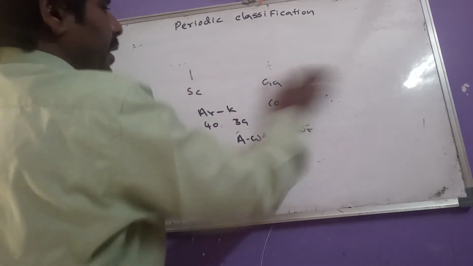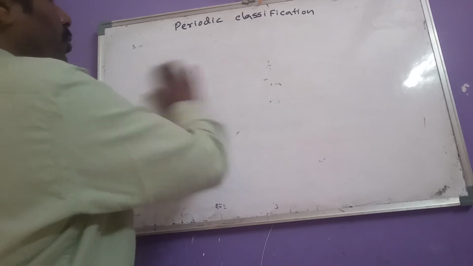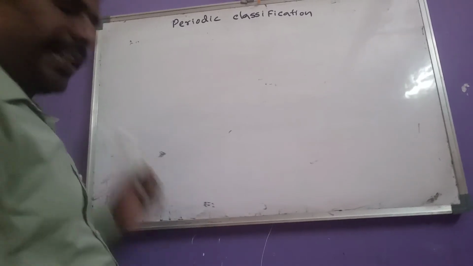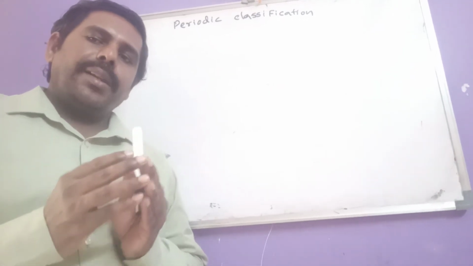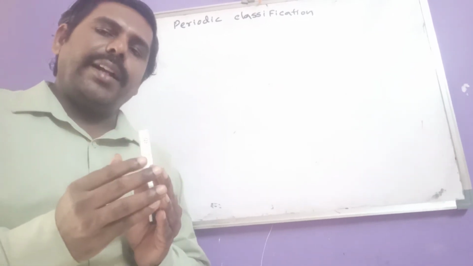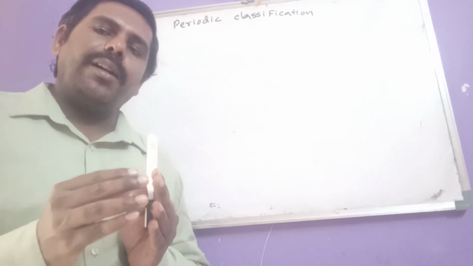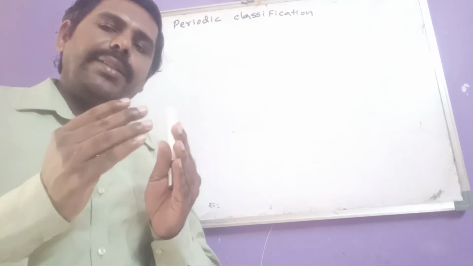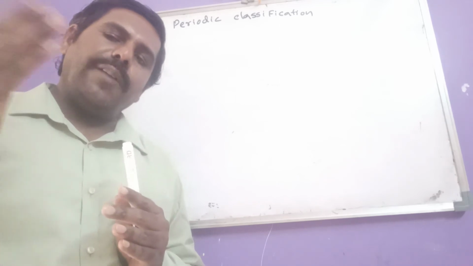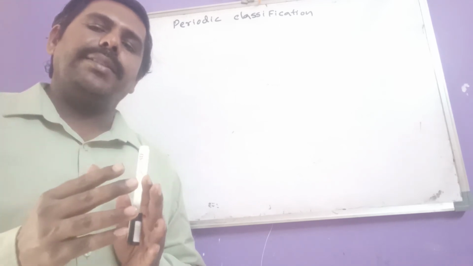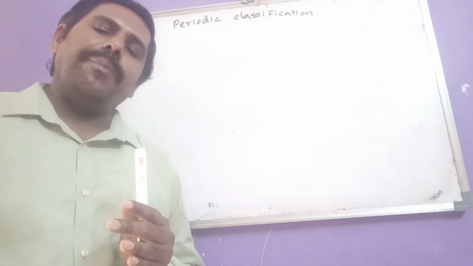Modern periodic table. But before going to the modern periodic table, we have to concentrate on Moseley's experiment. So Moseley proposed that instead of considering atomic weight, if we consider the atomic number of an element, most of the properties of elements depend more on atomic number rather than atomic weight.